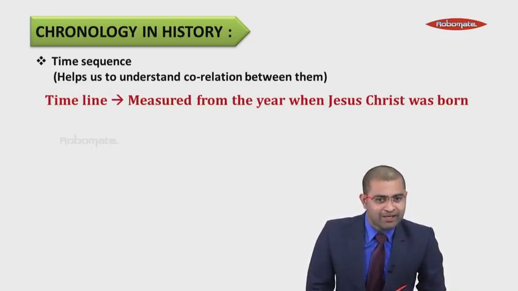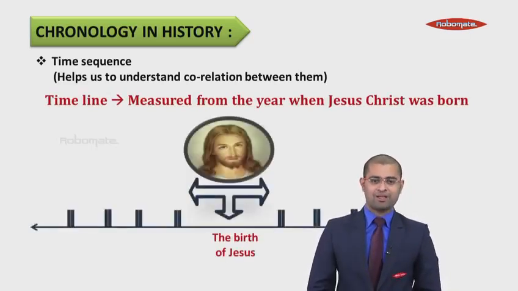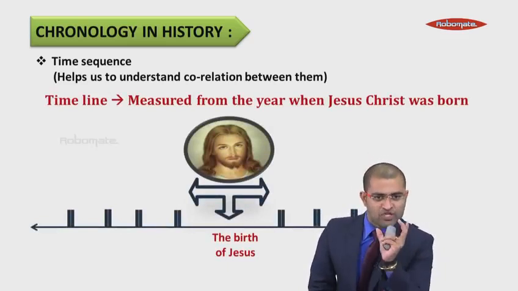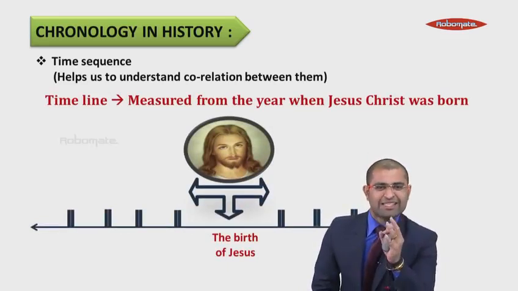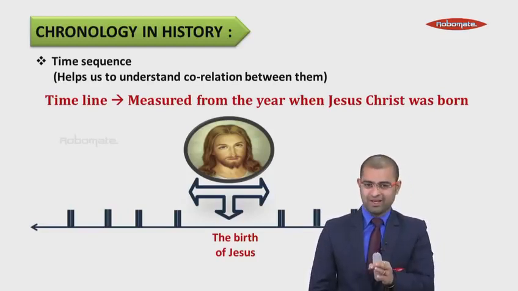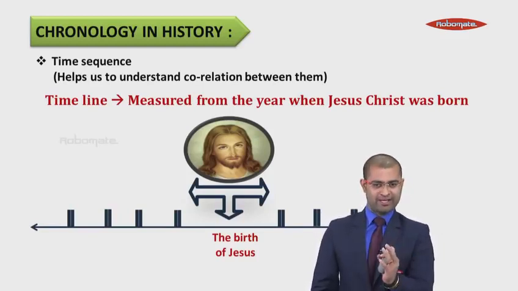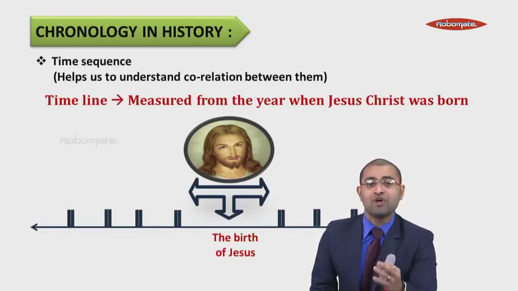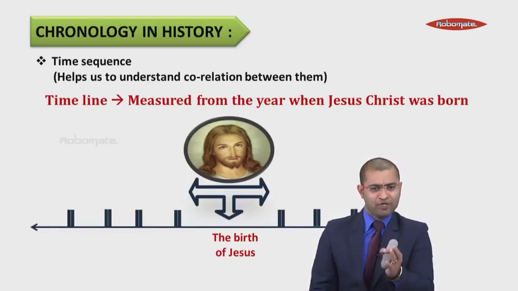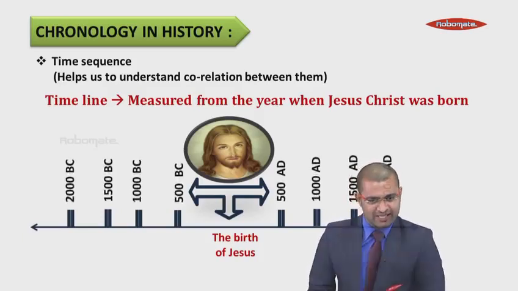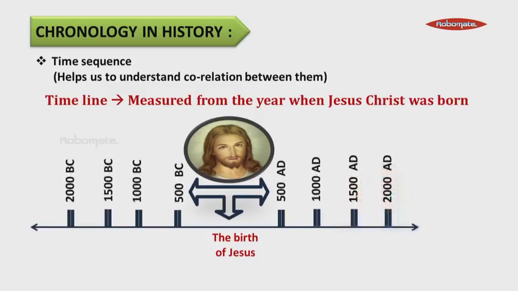What exactly is a timeline? The timeline is nothing but a line which helps us to understand exactly when an event took place. This timeline is used worldwide. It is measured on the basis of the birth of Jesus Christ. Before the birth of Jesus Christ, it is known as BC. After the birth of Jesus Christ, it is known as AD. The event which occurred before the birth of Jesus Christ is known as before Christ, whereas an event which occurred after the birth of Jesus Christ is known as AD, which is Anno Domini.